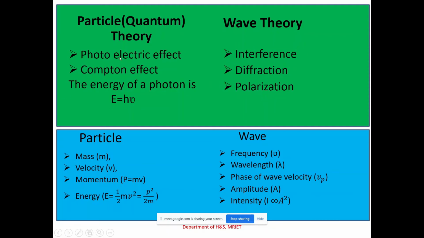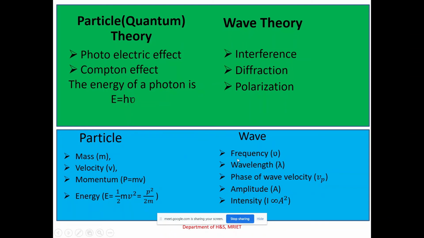Moreover, according to the particle theory or quantum theory, the energy of the photon is E equals h nu, isn't it? Right? E equals h nu. So what is this nu here? Nu is called the frequency, according to the particle theory. But can you tell me, is frequency a characteristic of a particle or a wave? Now my question is, this frequency is a characteristic of a particle or a wave? Wave. Yes, exactly.